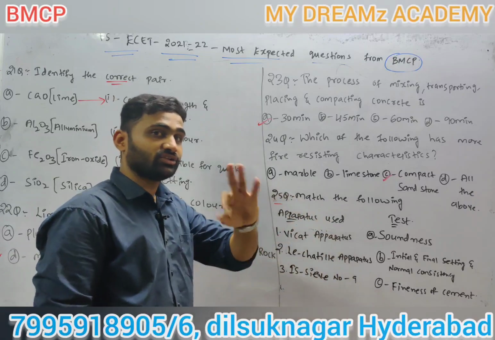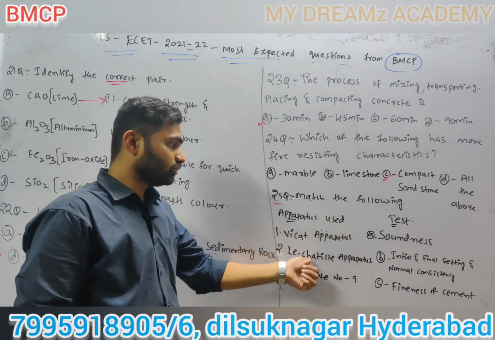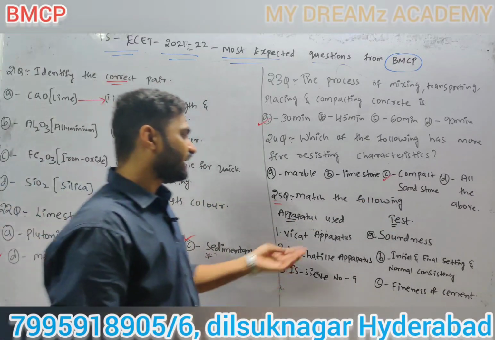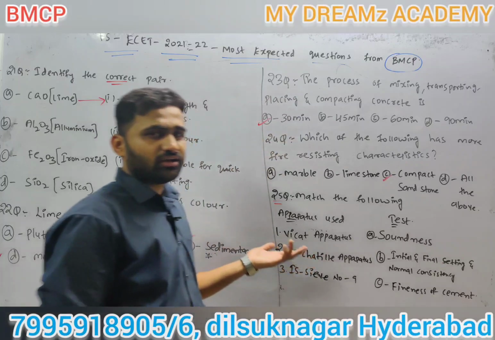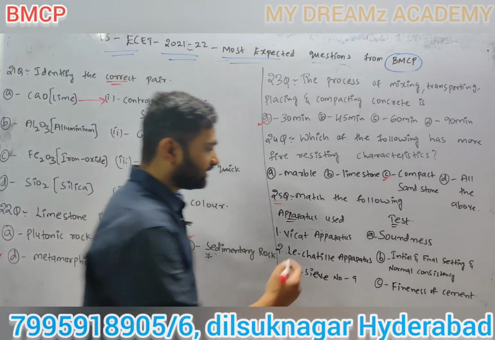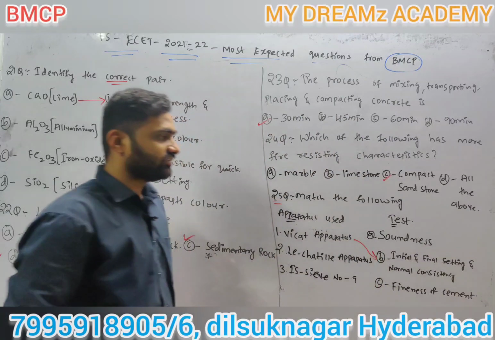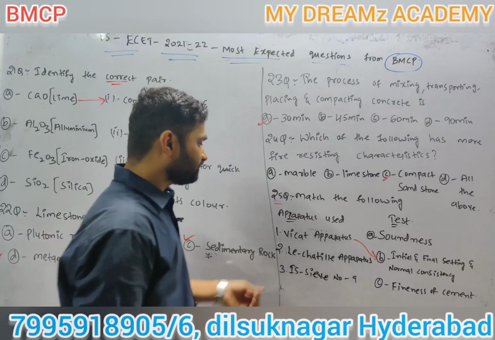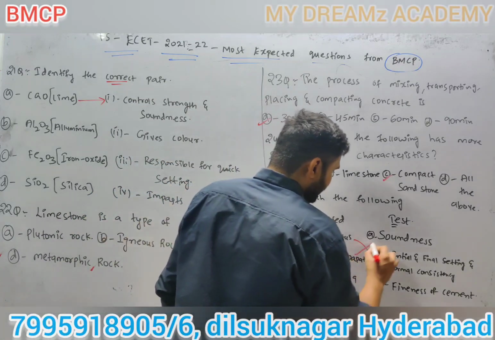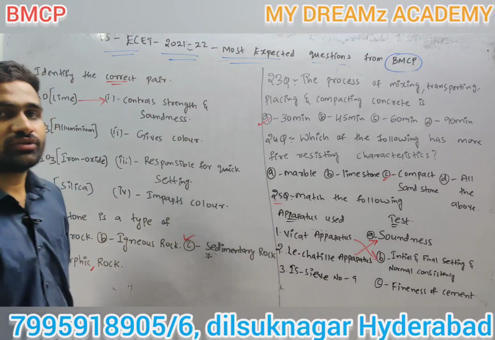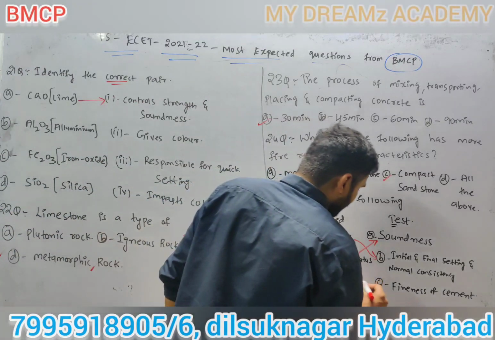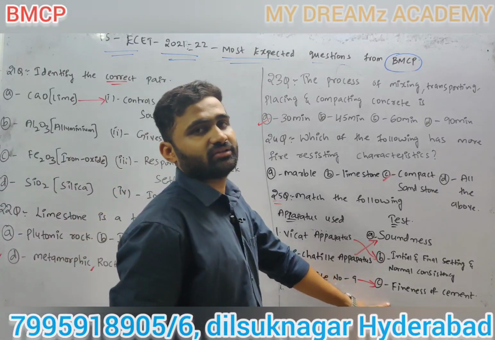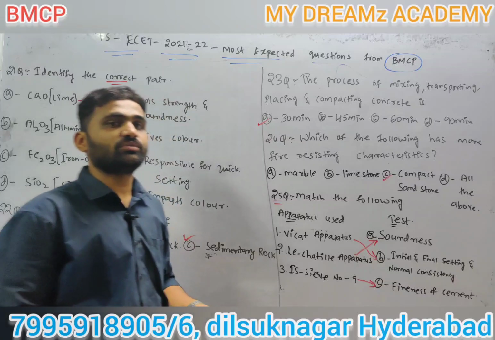From here I covered three questions for you. Apparatus and test: the Vicat apparatus is used for finding initial and final setting time and normal consistency. The Le Chatelier apparatus is used for finding soundness. IS sieve number 9 is used for finding fineness of cement, where the residue left should be within 10%.